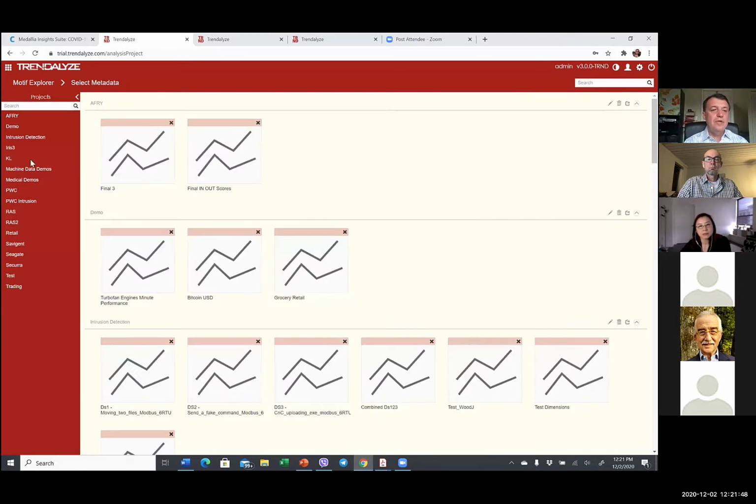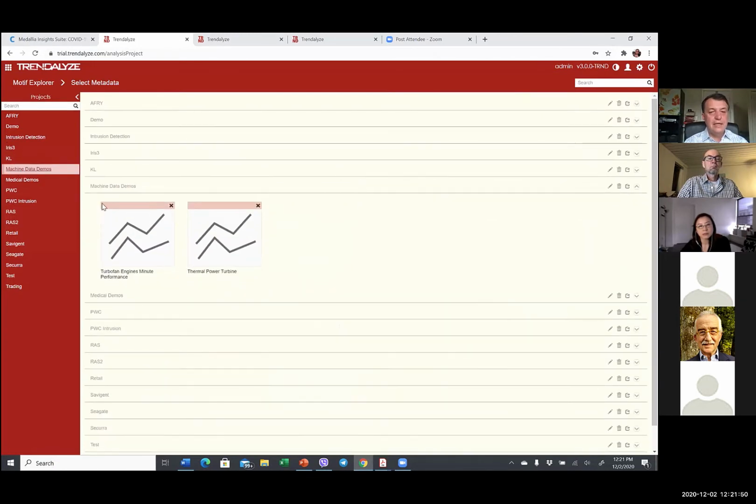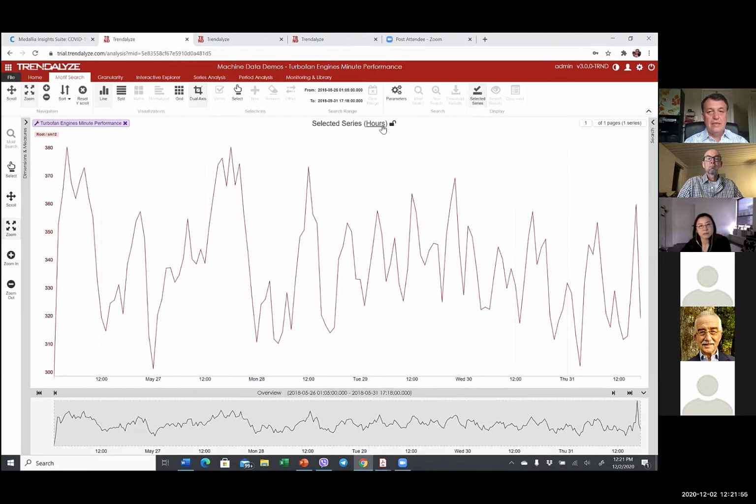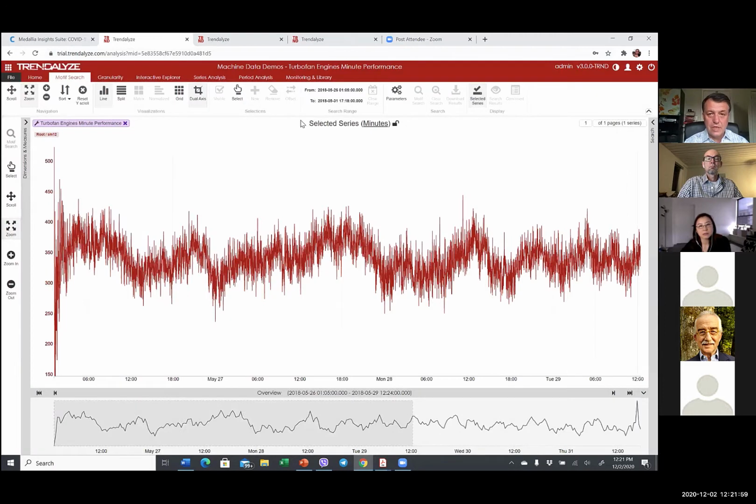So let me open a data set that comes from turbofans, and that data set is in minutes. What you see in the user interface is a standard workbench looking very much like Excel or Power BI, but with the design specifically tailored to time series data.